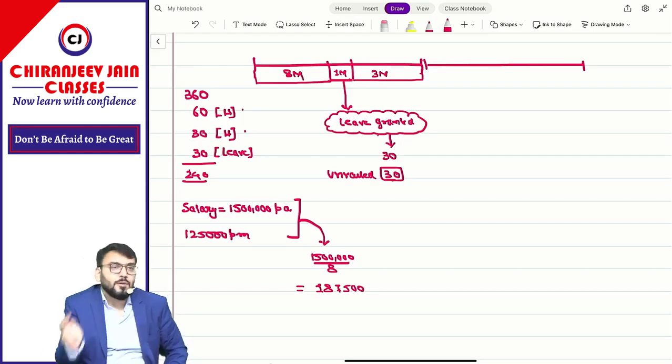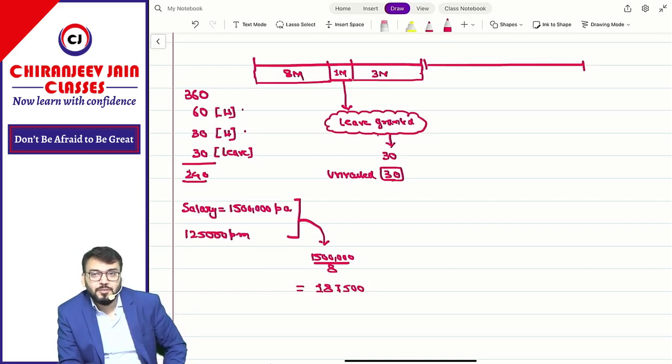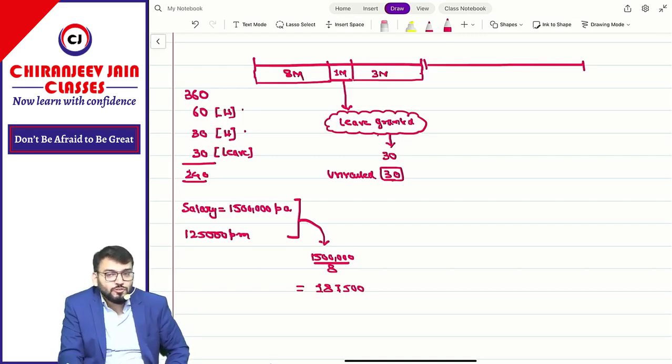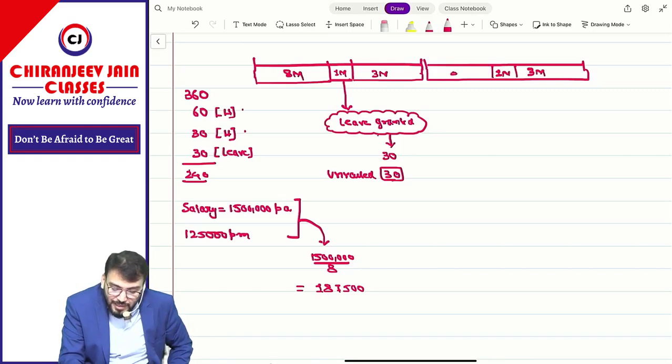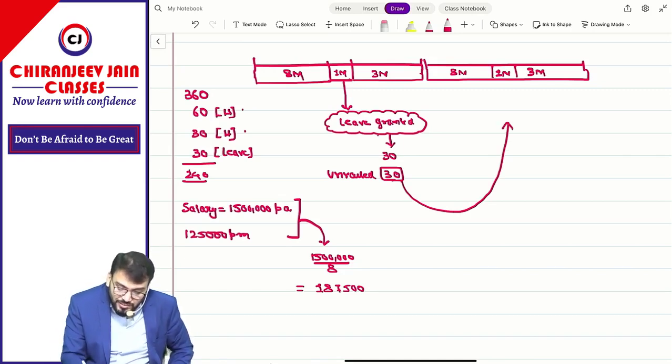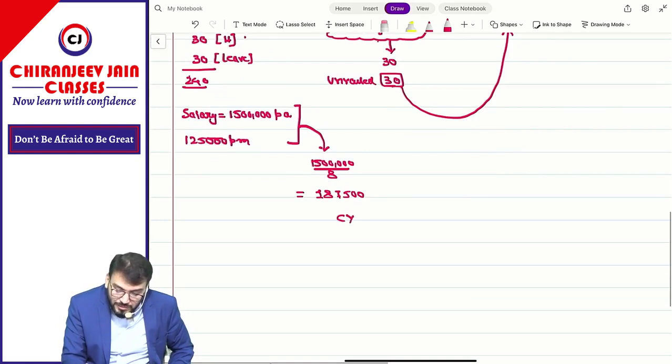Now there are two types of leave. One is leave which will be carried forward to the next year, as per management policy. In this year, 3-month holiday, 1 month leave granted, and 8 months they need to work. So this leave will be granted in the next year. In the current year, they work 8 months plus 1 month extra.